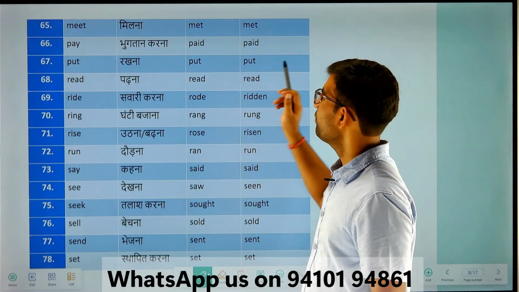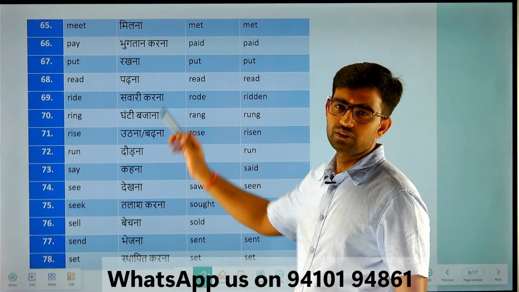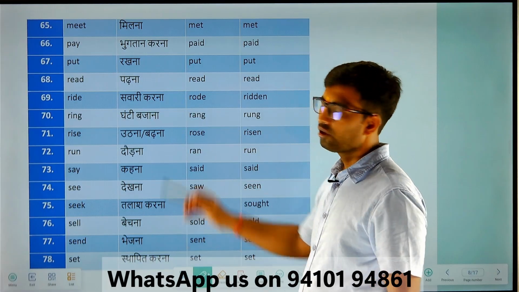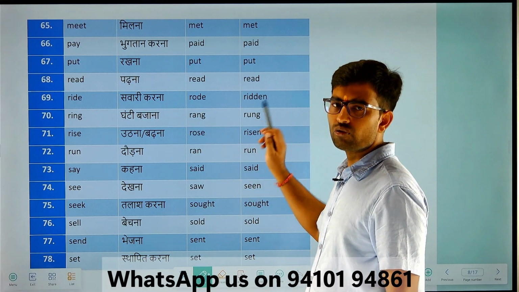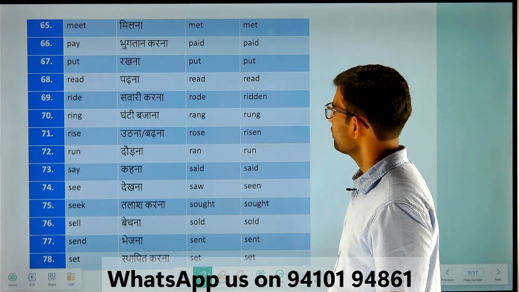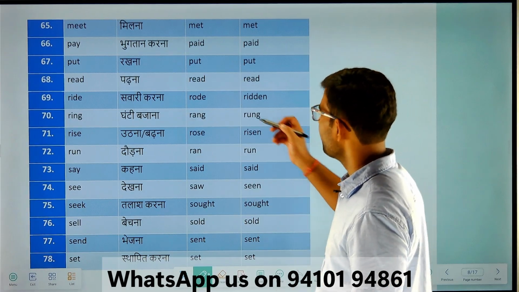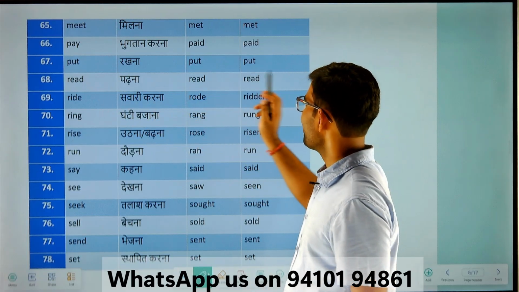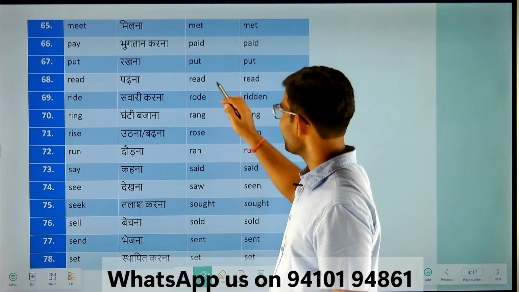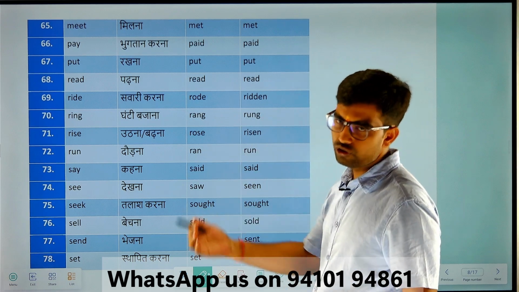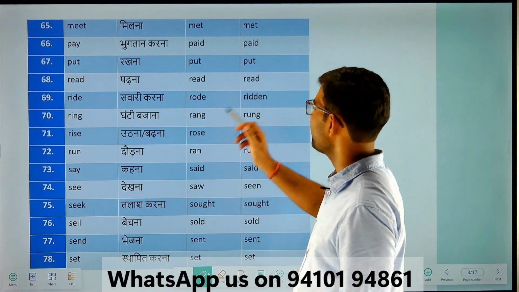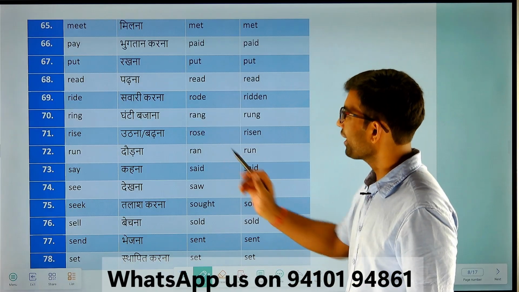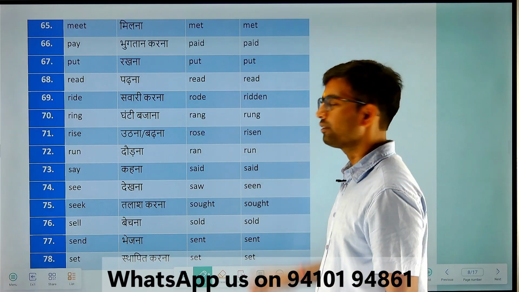Pay, paid, paid. Put, put, put. Read, read, read. Kids, here keep in mind one thing. The spelling of the first, second and third forms of read is the same, but the second and third forms are pronounced "red", not "reed". So repeat after me once more. Read, read, read.